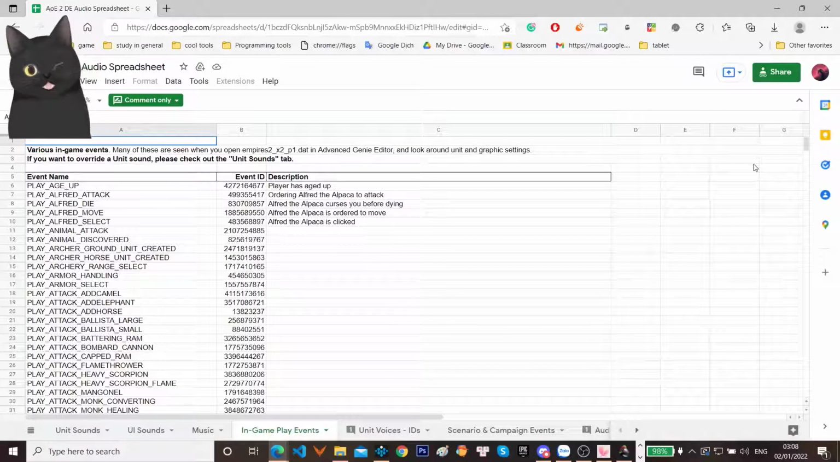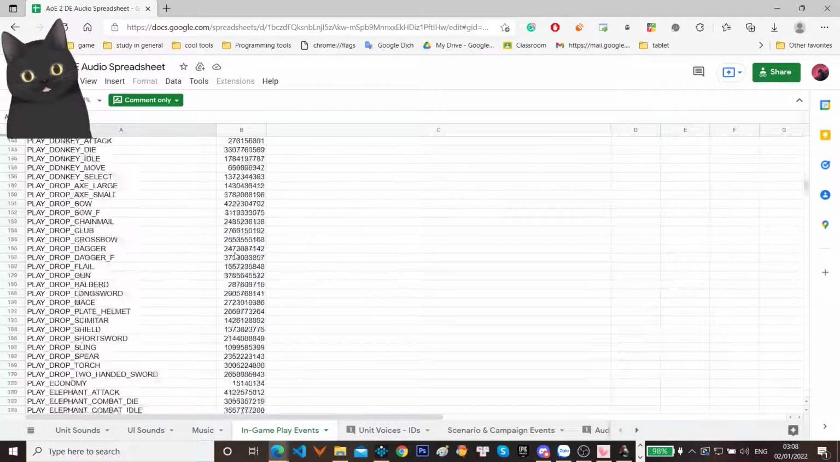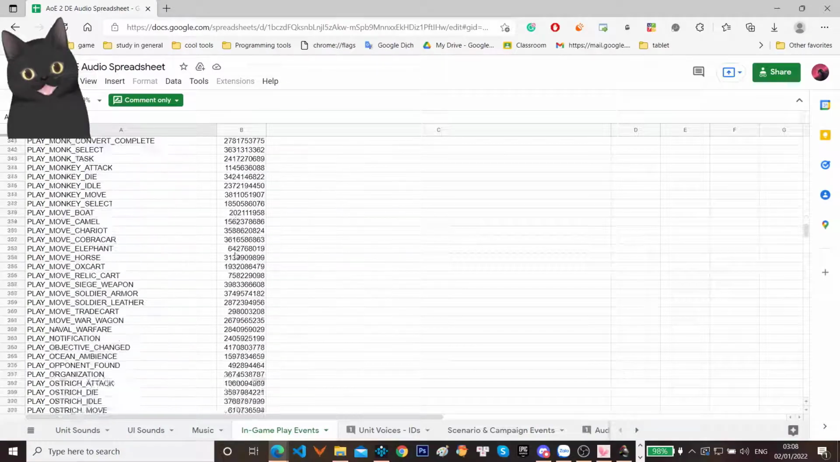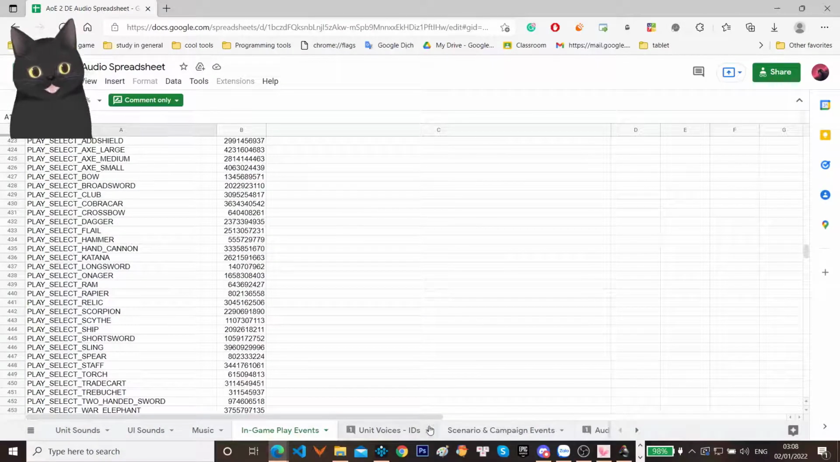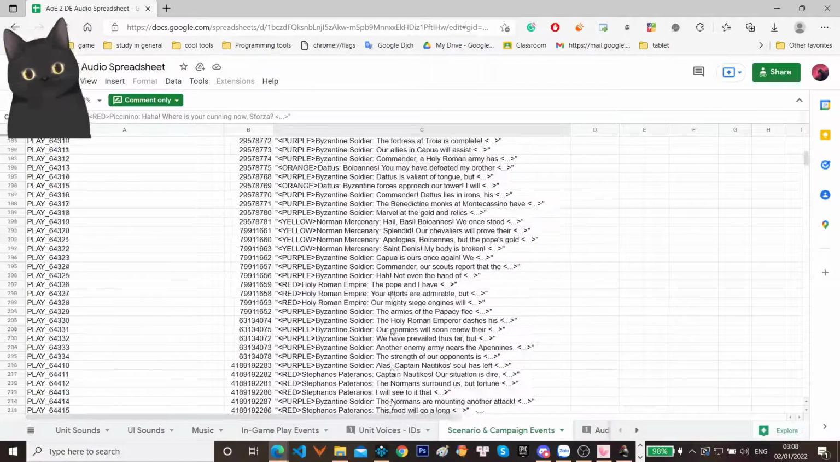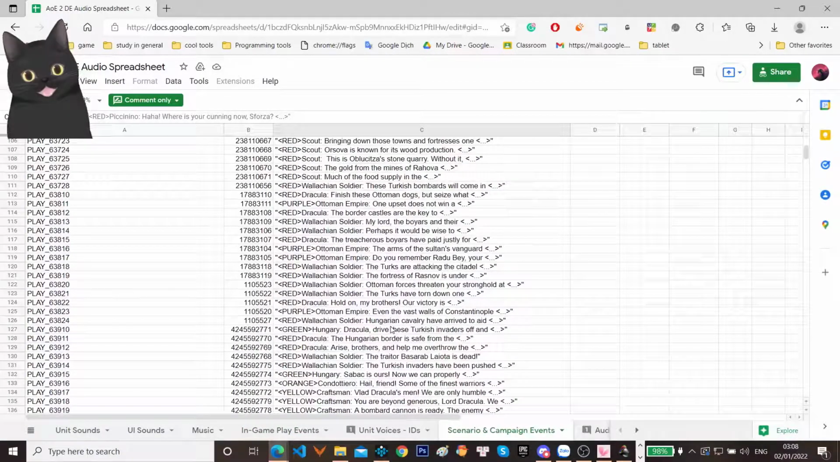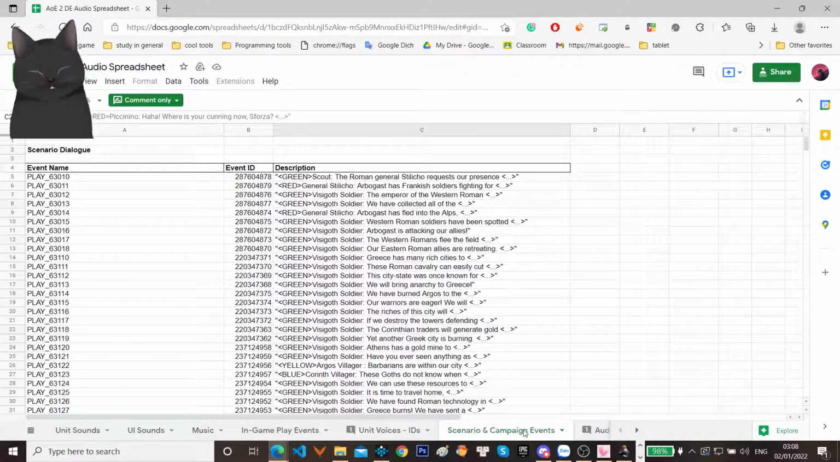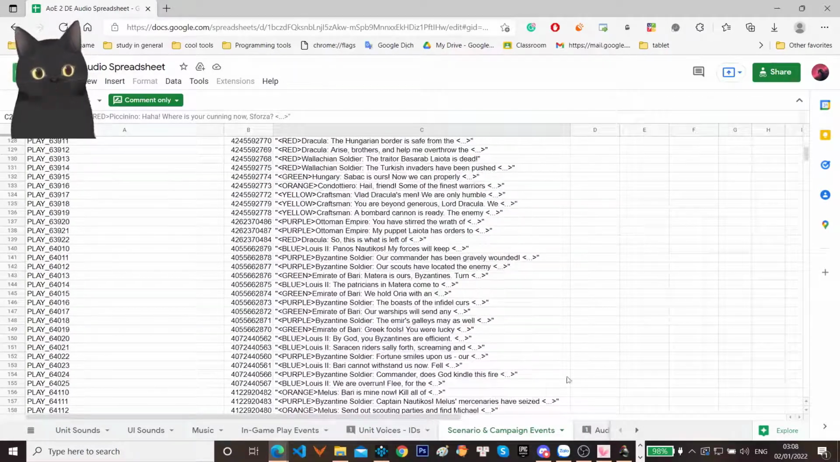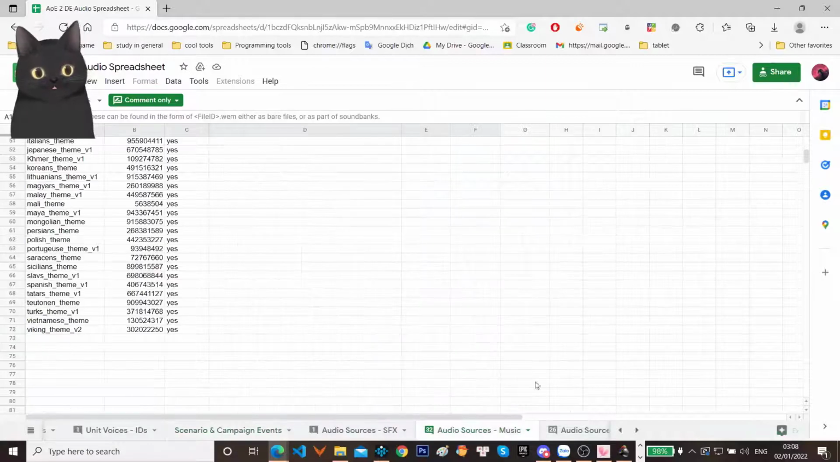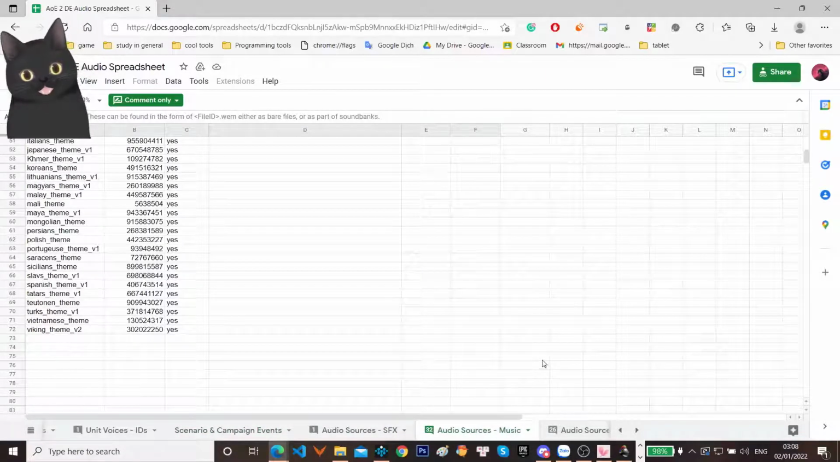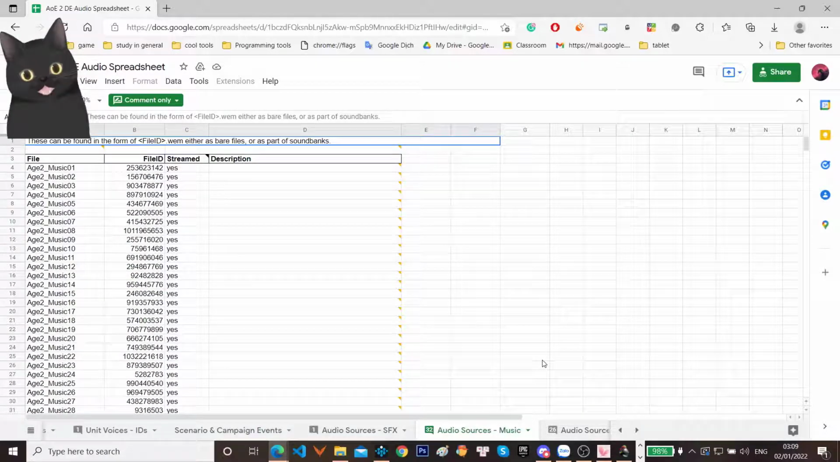To play different in-game audio files, you need to go to the AoE2 audio spreadsheet link in the description below, and in the in-game play events tab, you can find different in-game sound effects that you can use. And in the scenario and campaign events, you can play different in-game dialogues that are used in the official AoE2 campaign and maps. And in the audio source music, you can play different civilization theme songs and music in your map.